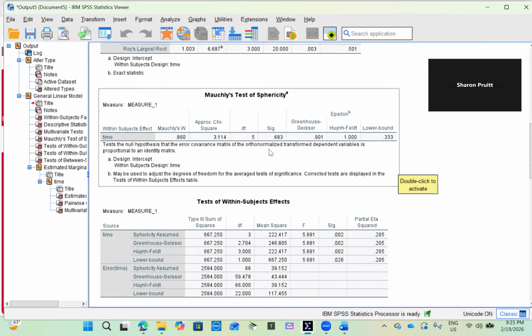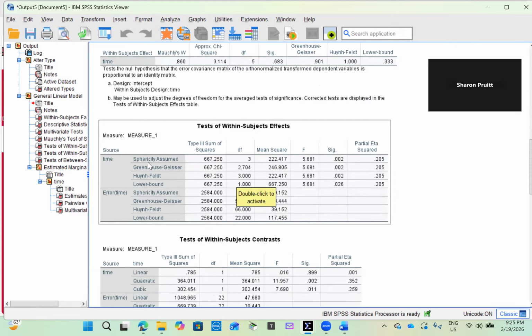This is important because when sphericity is met, we use the sphericity assumed row in the tests of within subjects effects table. If the test had been significant, meaning p was less than 0.05, we would instead interpret the Greenhouse-Geisser or the Huynh-Feldt corrected results. Now I interpret the sphericity assumed row.